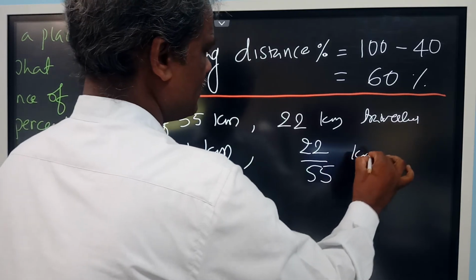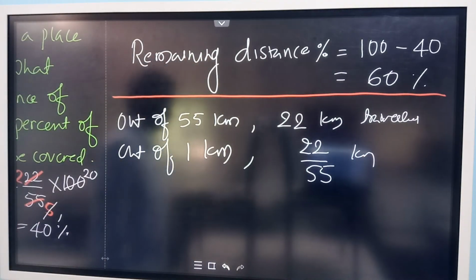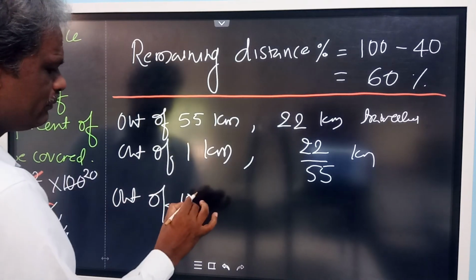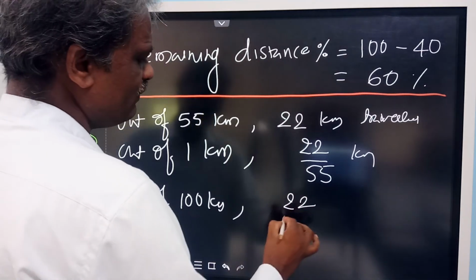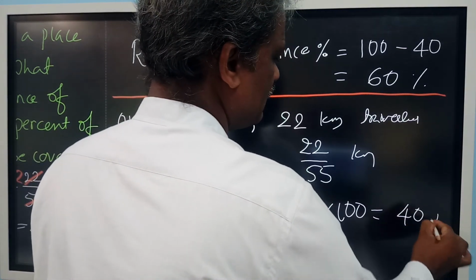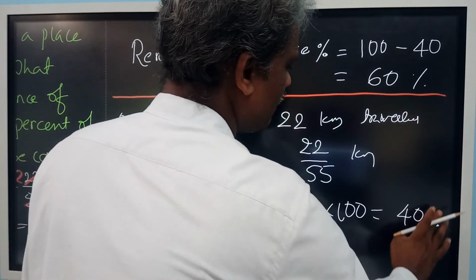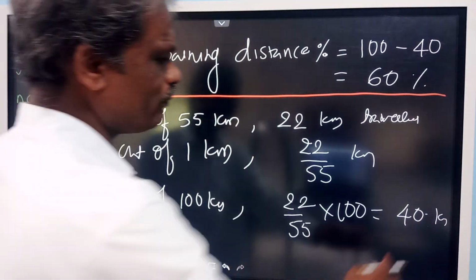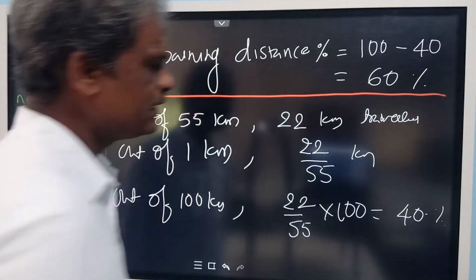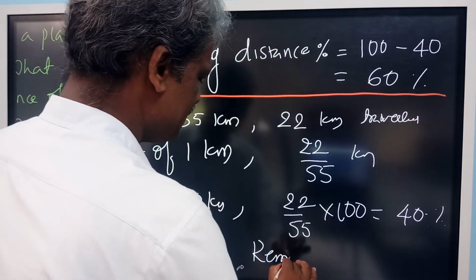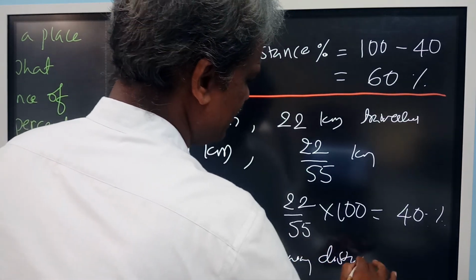Sir, 22 kilometers travel. Now out of 100 I want. Out of 100 kilometers, 22 by 55 into 100. So it gives you 40%. That means 40 kilometers out of 100. Then 40 kilometers or 40% you can write. 100 minus 40. Now what is the remaining distance? Remaining left out means, it is 60%.